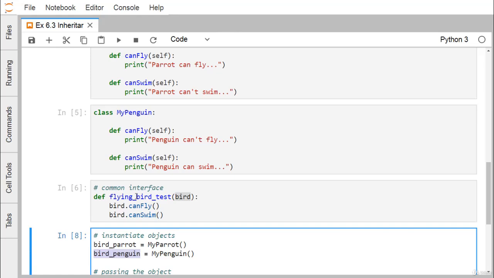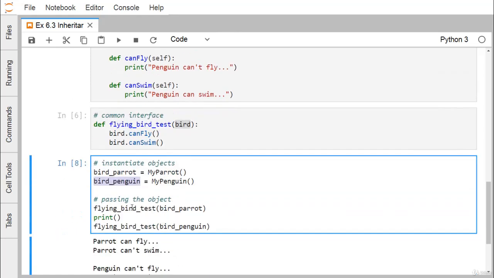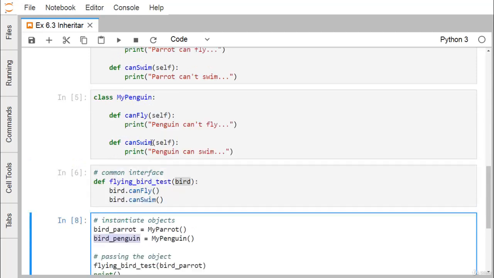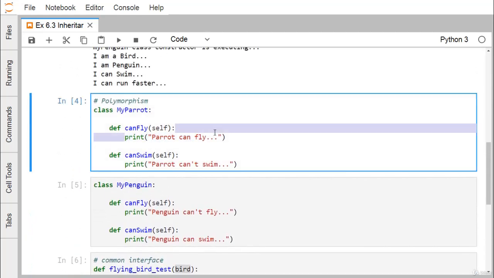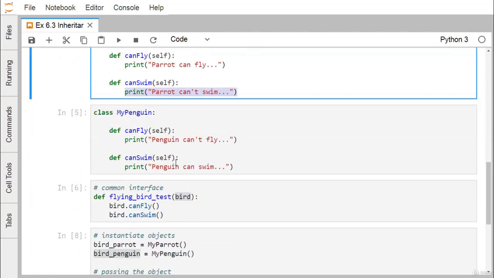We call flyingBirdTest with birdParrot, which is a parrot class object, and birdPenguin, which is a penguin class object. When we pass birdParrot, the parrot object's canFly and canSwim will get executed, so their respective bodies will run and the respective strings will be printed.